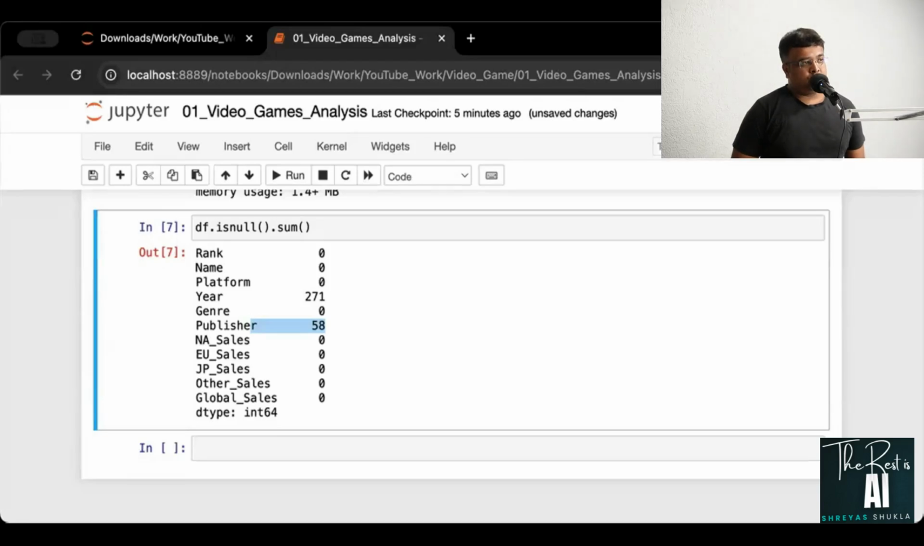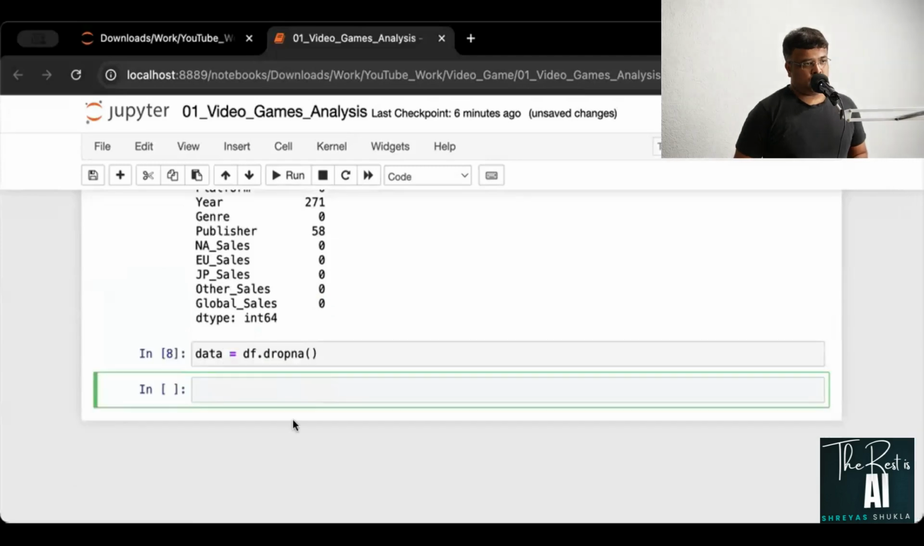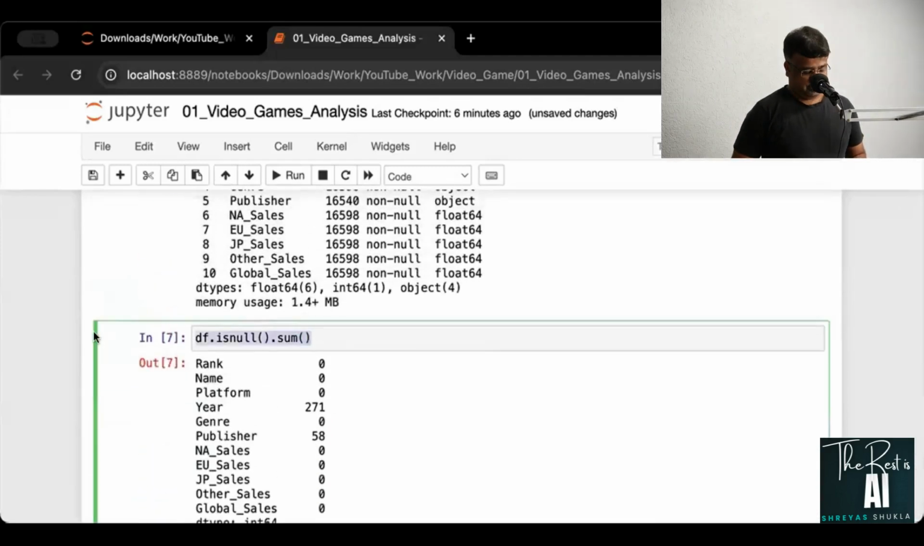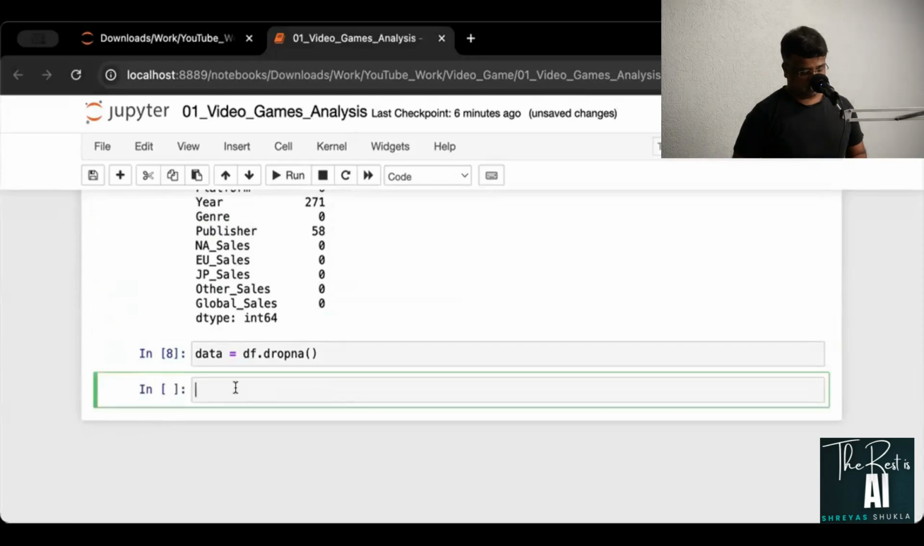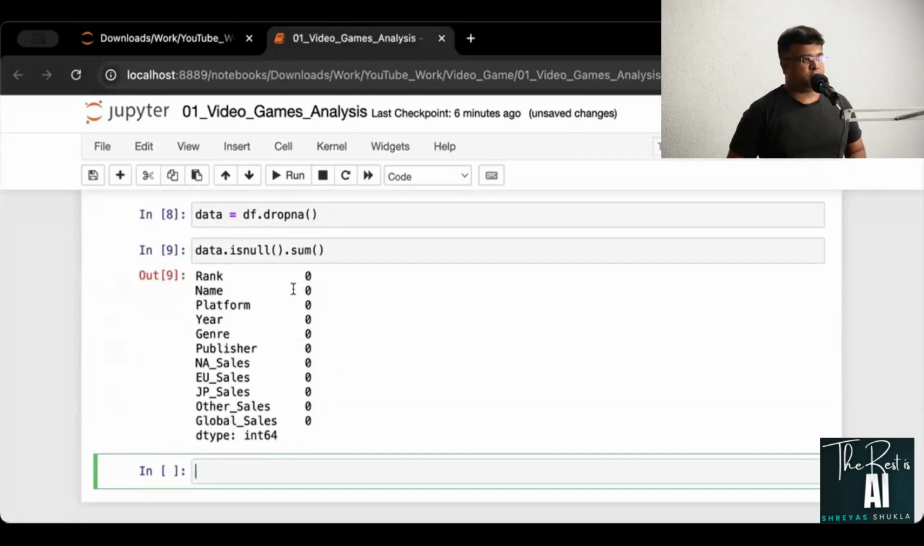Now what we can do is just go ahead and drop all the null values. So I'll say df dot dropna, and I'm going to assign this to data. So I'm dropping all the null values here. Now I'm going to check this one more time just to make sure that everything has worked out perfectly well. So I'll say this is data. There we go. There are no null values anymore in any of the columns.